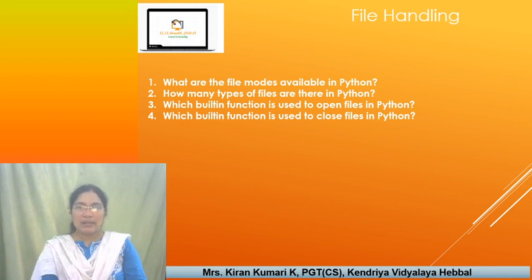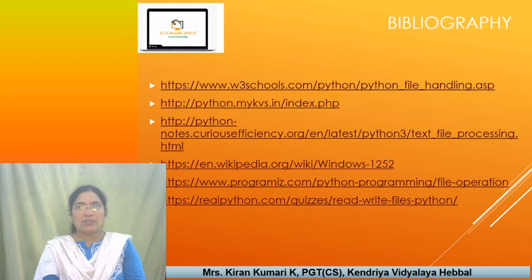Text files and binary files. Which built-in function is used to open files in Python? open, and within the parentheses we mention the file name, then the access mode, and then buffering. Next, which built-in function is used to close files in Python? With the file object dot close and then parentheses. In the parentheses, nothing, no parameter. Clear? I have used different resources to prepare this content. Thanks for all these resources.